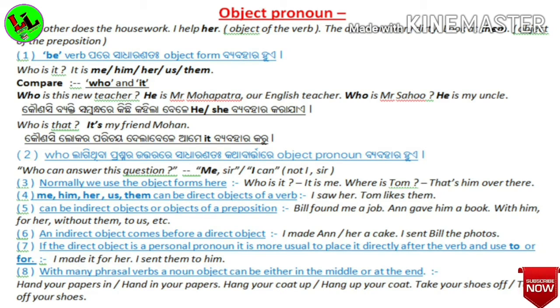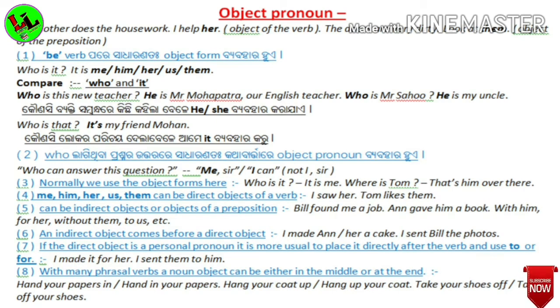Now, the next point is, normally we use the object forms here. Where? You see the examples. Who is it? It is me. Here it is used. Where is Tom? That's him over there. Now, the next point, number 4, is that me, him, her, us, them can be direct objects of a verb.